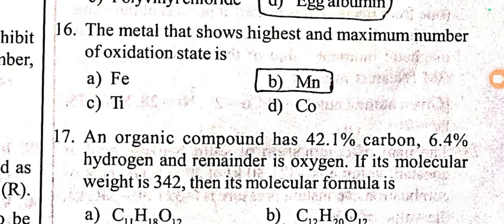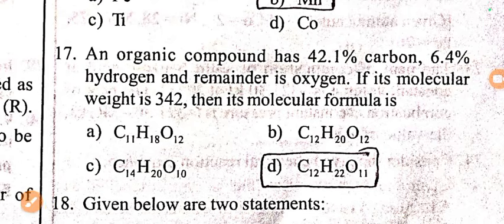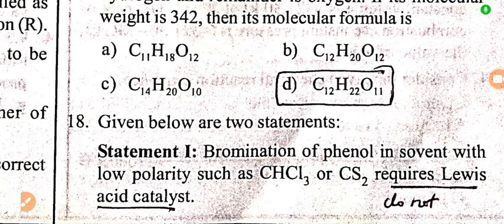Next, the metal that shows the maximum number of oxidation states is manganese, up to +7. Next question, we have an organic compound with 42.1% carbon, 6.4% hydrogen, and the remaining is oxygen. Molar mass 342. When you calculate, you will get the empirical formula C12H22O11.